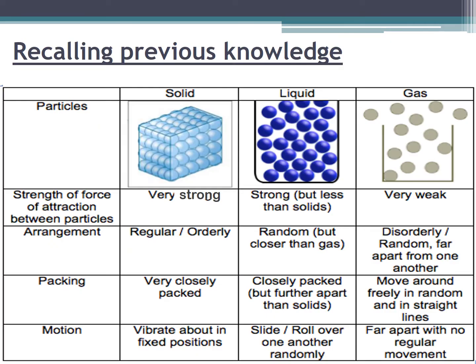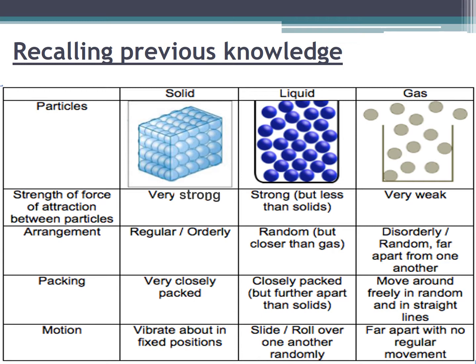Now, recalling previous knowledge, we have studied in our previous lecture that there are three states of matter: solid, liquid and gas. When we talk about the strength of force of attraction between particles, in solid it is very strong, in liquids strong but less than solids, and in gases very weak. When we talk about the arrangement of particles, in solid they are regularly or orderly arranged, but in liquid random but closer than gas, and in gases disorderly, random, far apart from one another.